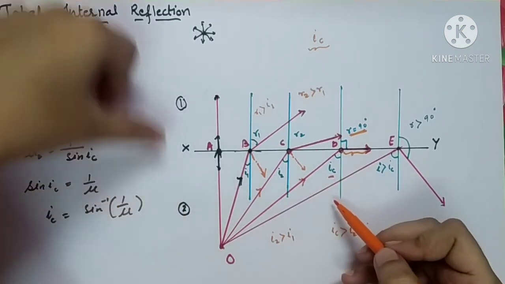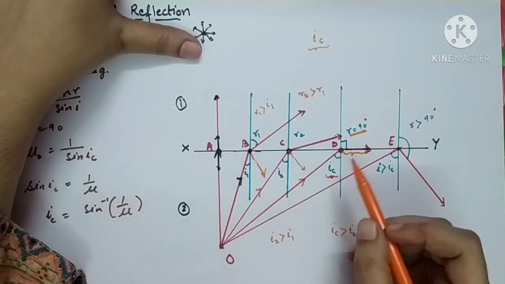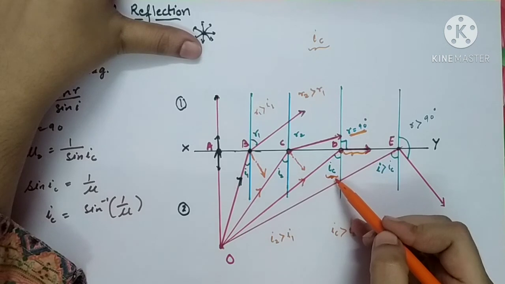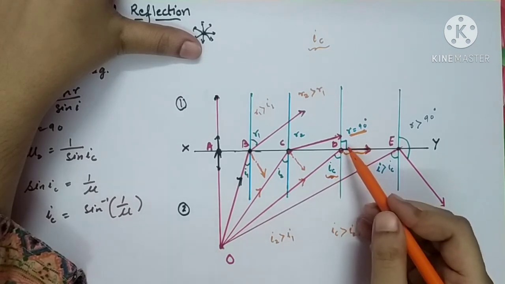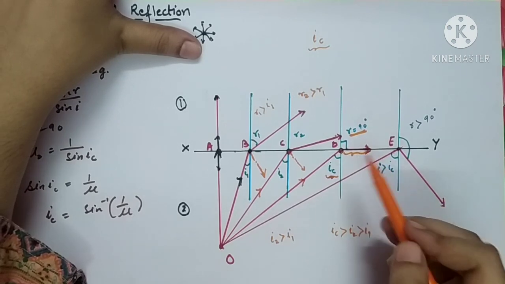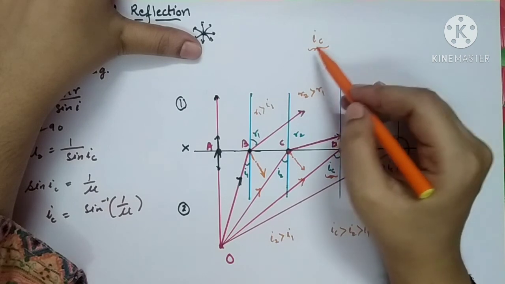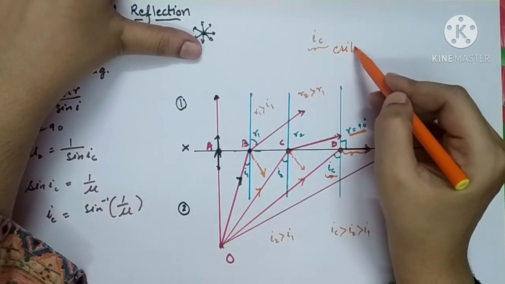What is the speciality of this angle IC? Angle IC is the angle of incidence in the denser medium for which the angle of refraction is 90 degrees. So that is why it has been given another name IC, and this C is for critical angle.